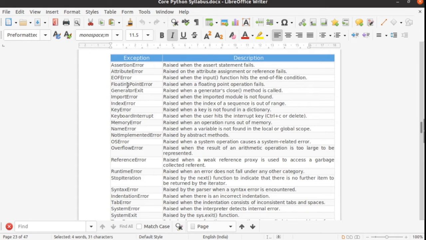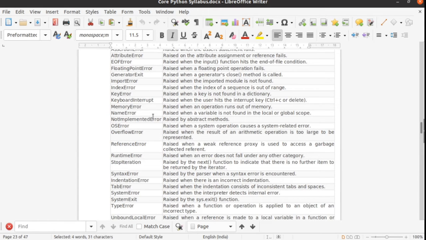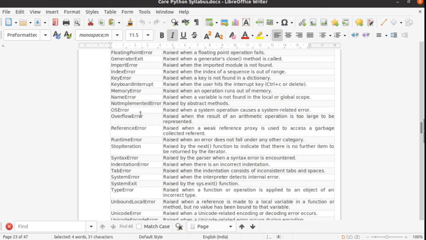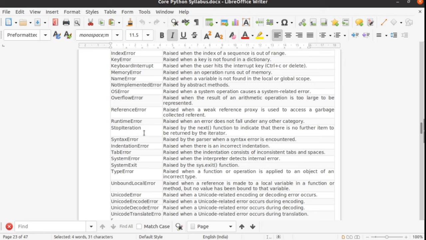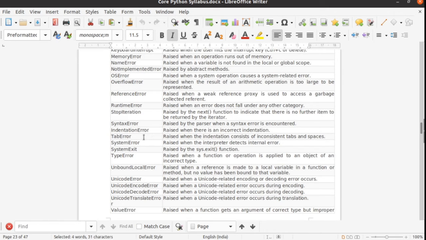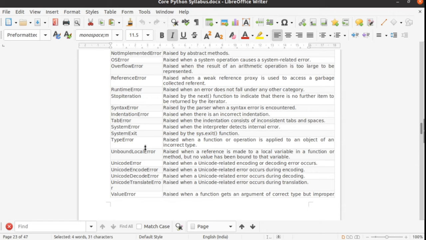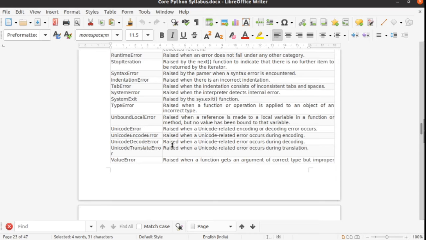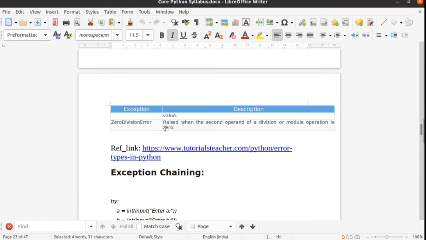There are so many errors like assertion error, attribute error, EOF error, floating point error, generator exit, import error, index error, key error, keyboard interrupt, memory error, name error, not implemented error, OS error, overflow error, reference error, runtime error, stop iteration, syntax error, indentation error, tab error, system error, system exit, type error, unbound local error, unicode error, unicode encode error, unicode decode error, unicode translate error, value error, and zero division error.